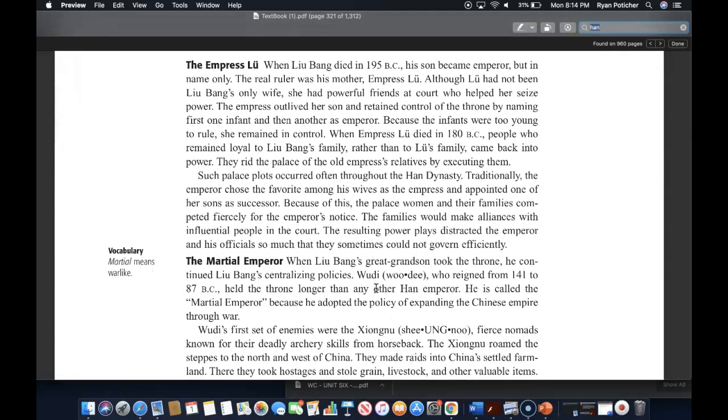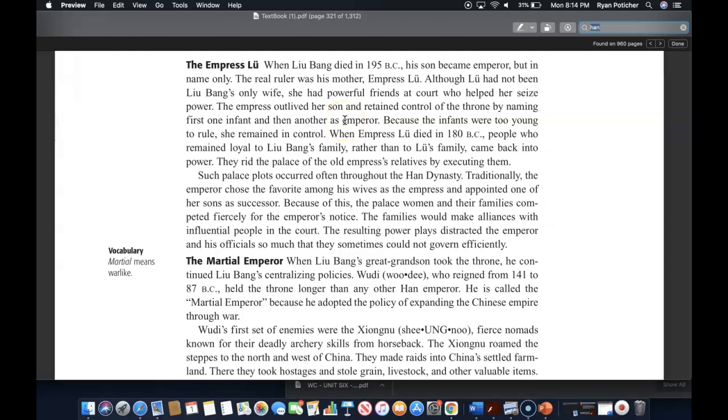The Empress Liu. When Liu Bang died in 195 BC, his son became emperor, but in name only. The real ruler was his mother, Empress Liu. Although Liu had not been Liu Bang's only wife, she had powerful friends at court who helped her seize power. The empress outlived her son and retained control of the throne by naming first one infant and then another as emperor. Because the infants were too young to rule, she remained in control.